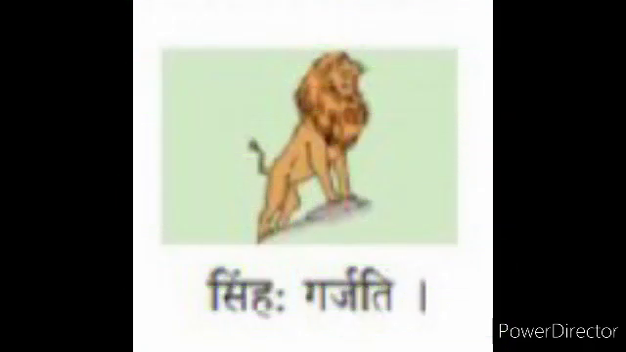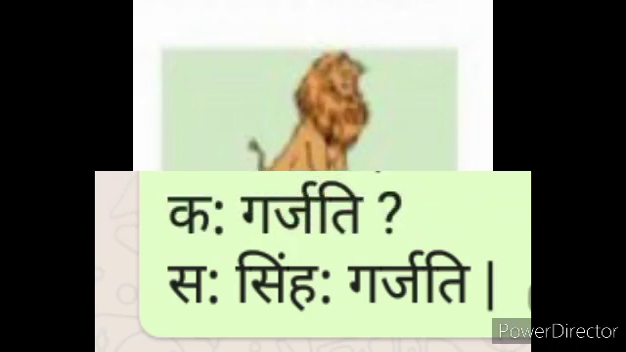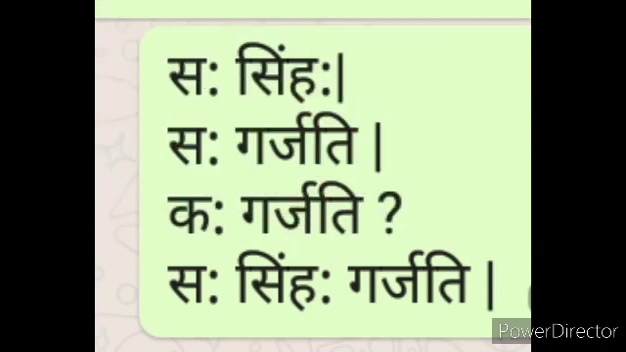And the last one, सिंहः गर्जति. Lion is roaring. सः सिंहः. सः गर्जति. कः गर्जति. सः सिंहः गर्जति. Okay students, in this way we make sentences and frame the questions.